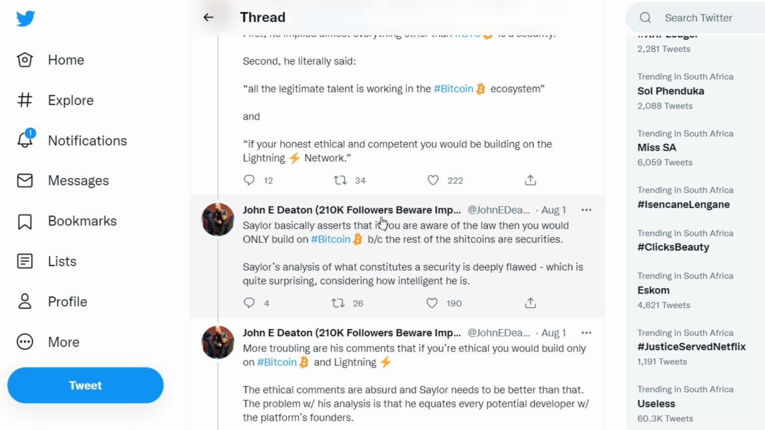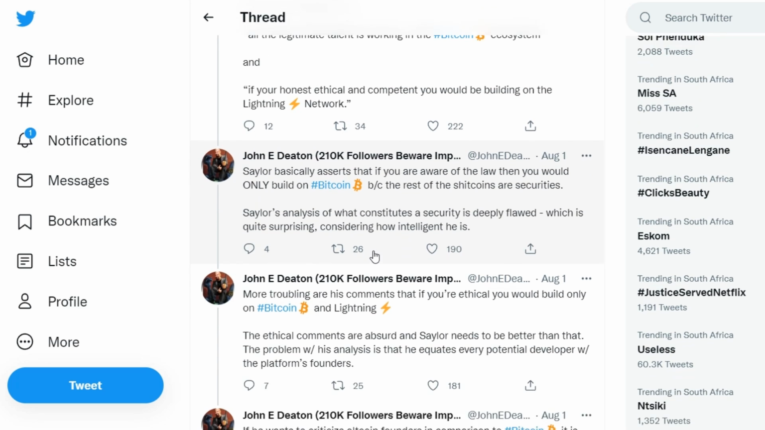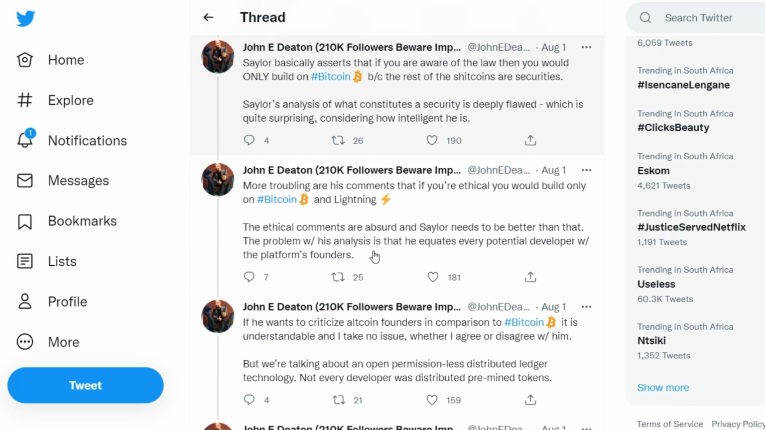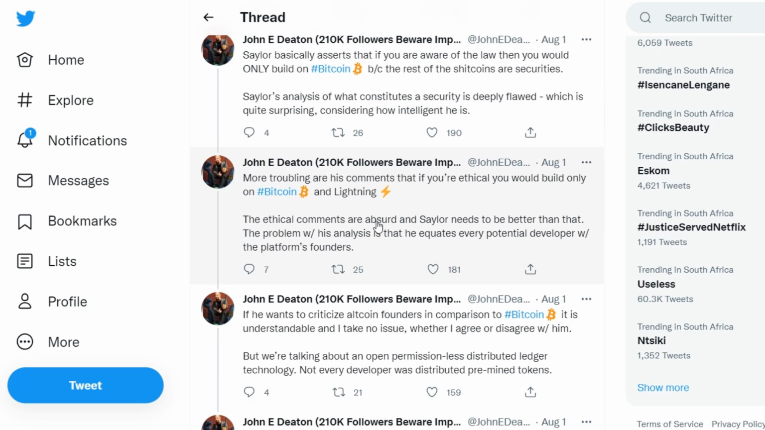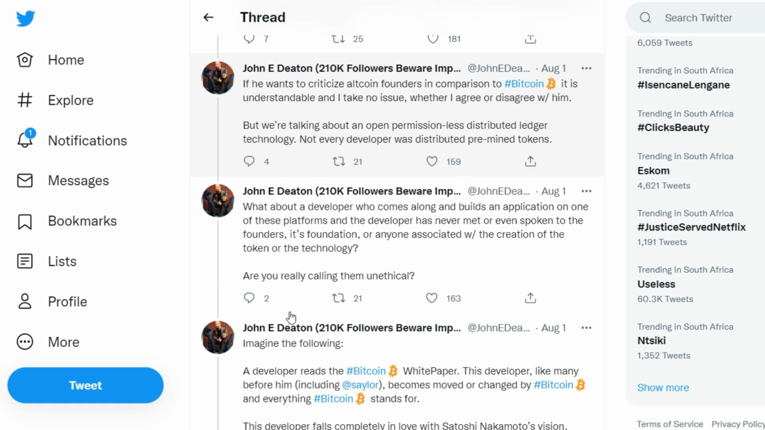The lawyer of XRP pointed out that the analysis of the limit of the security conducted by Saylor is deeply erroneous. It's amazing considering how smart he is. However, his statement about ethics is absurd, and he needs to be better than that. He added that Saylor is a Bitcoin maximalist, and that's fine, but he has a serious problem with his analysis. It is fair to distinguish the purpose of creating Bitcoin and altcoins. However, the criticism also applies to BTC.